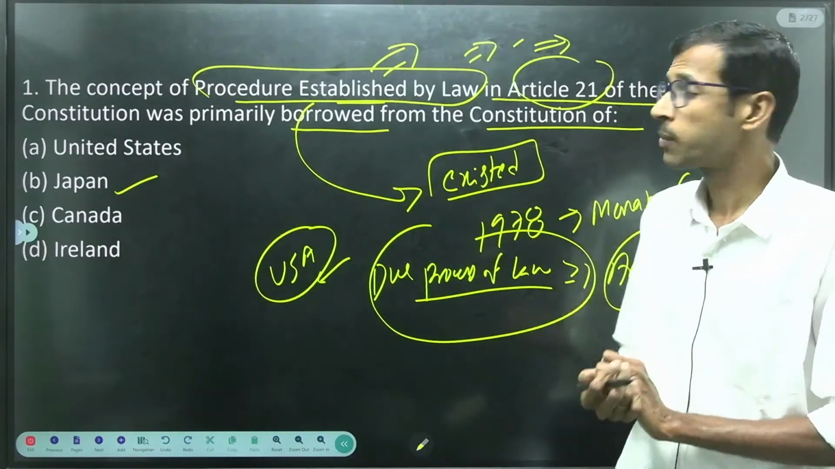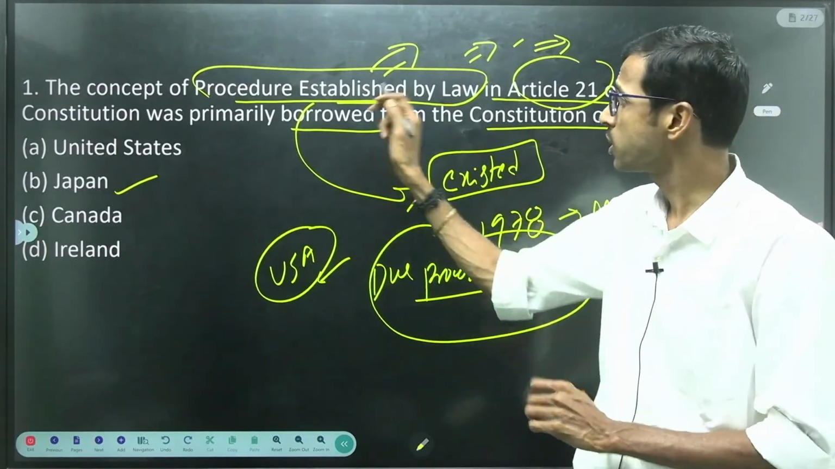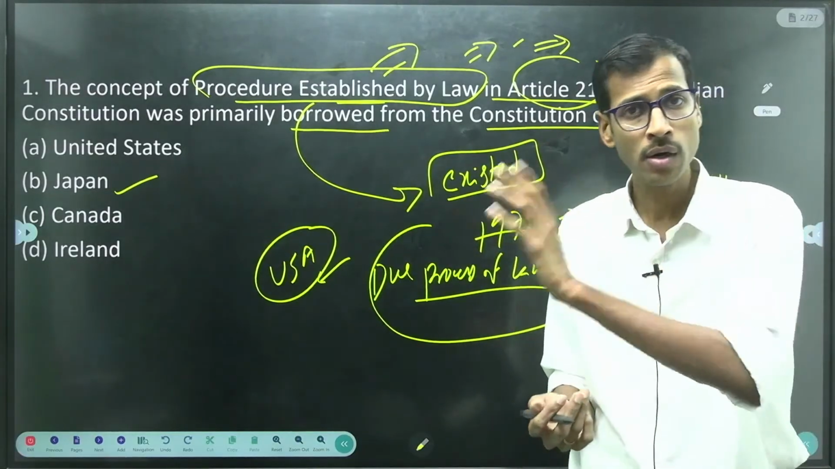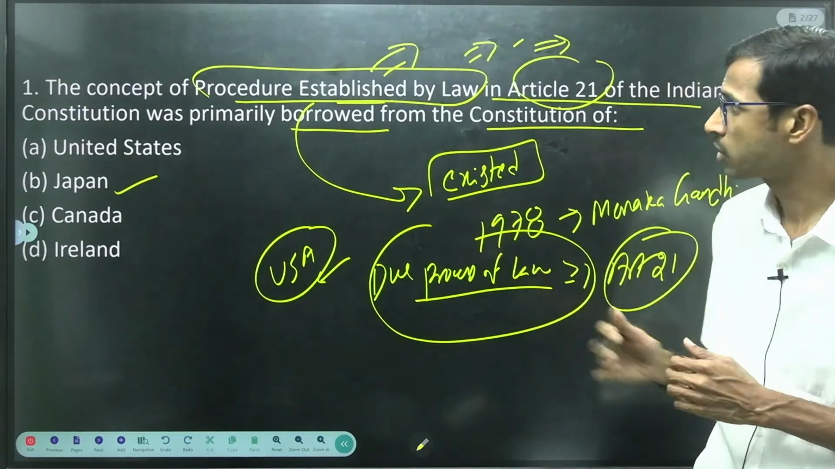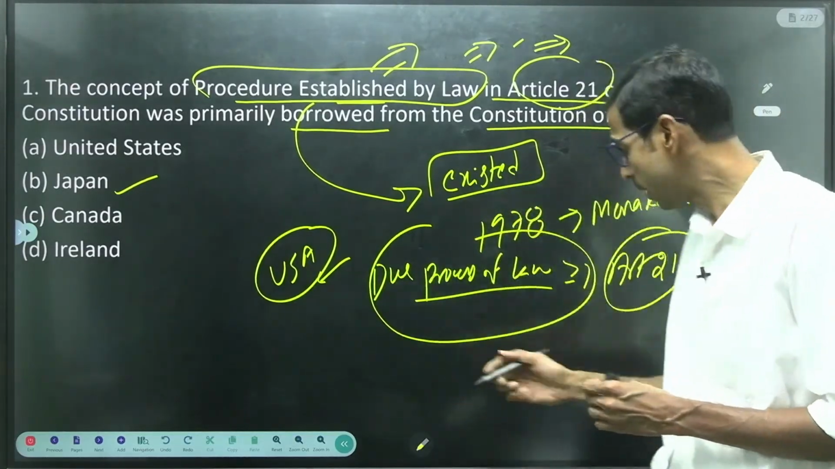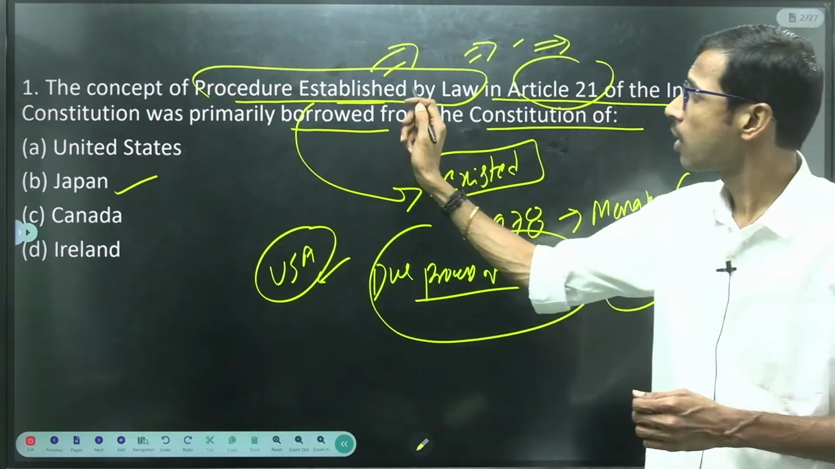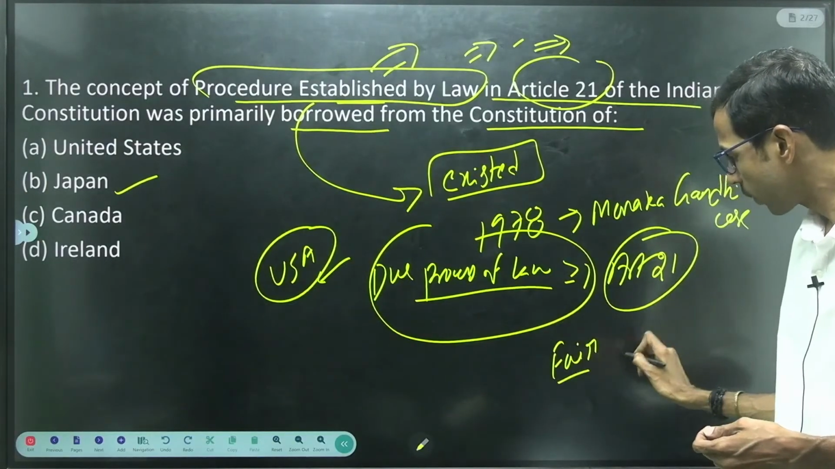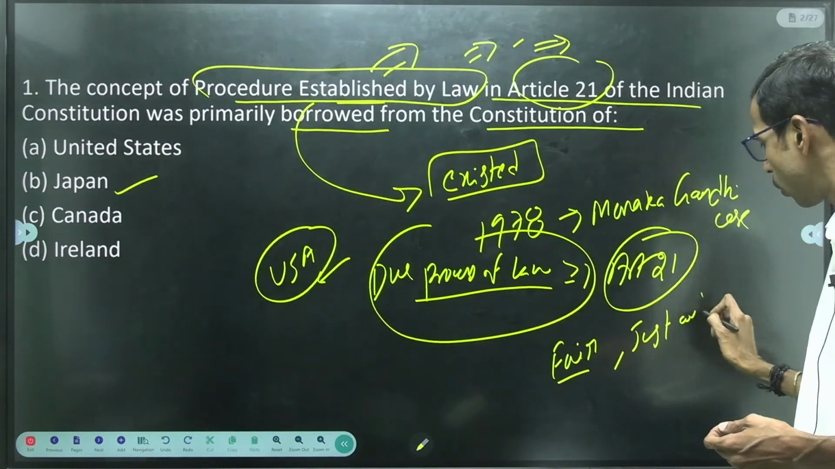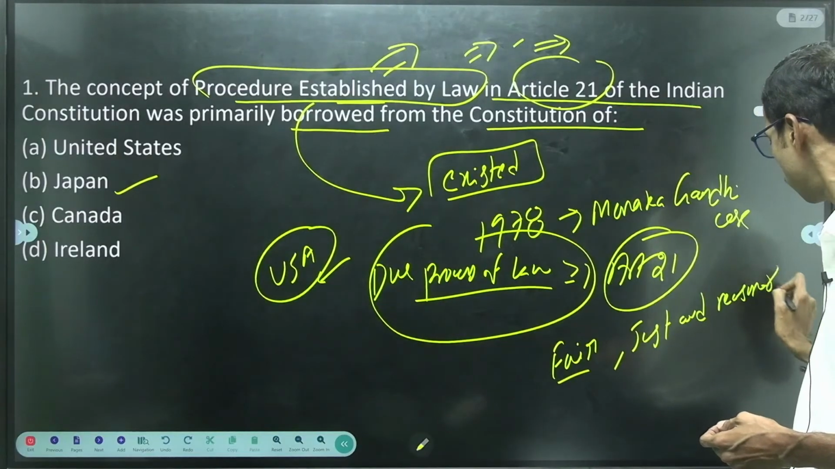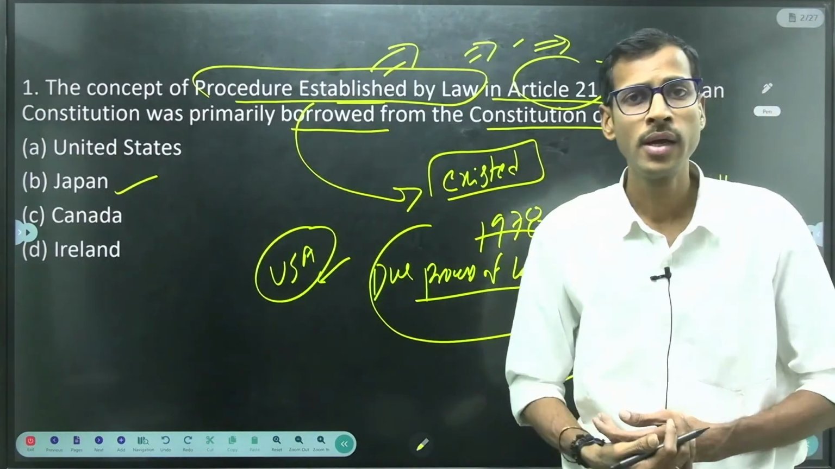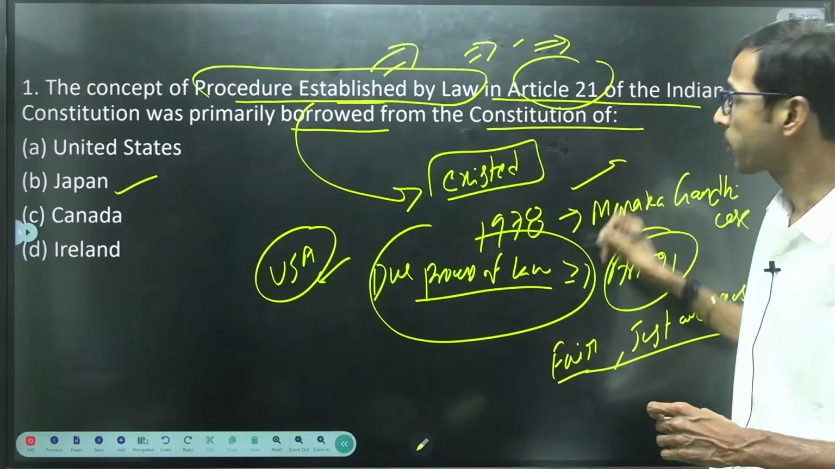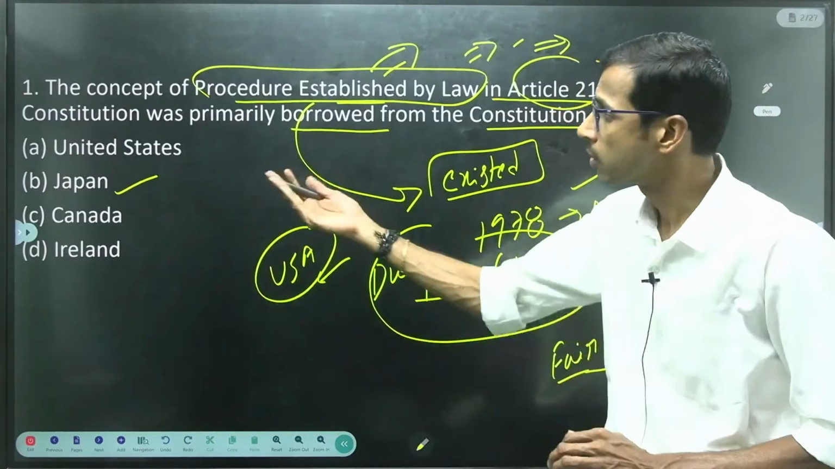So this is procedure established by law. What is the difference between them? Procedure established by law is completely related to what exists in the law, but later on the Supreme Court interpreted this definition to include the due process of law. Means it must exist, and also it must be fair, just and reasonable, right? Based on the situations or circumstances, it can be changed. So this is the interpretation by the Supreme Court exclusively. So the answer is Japan.